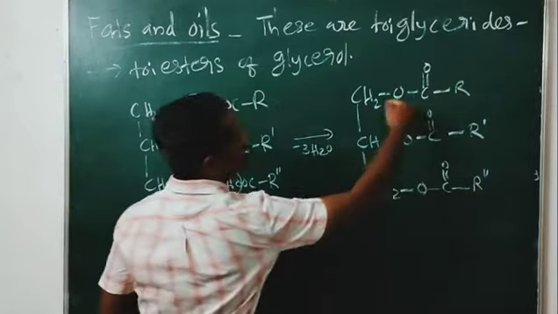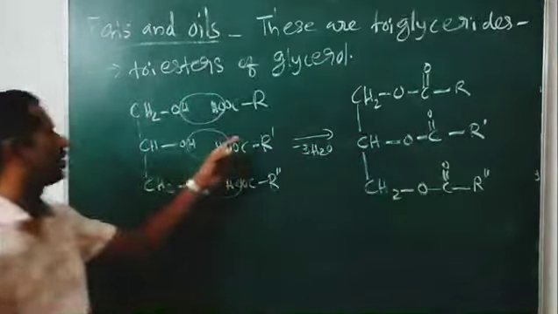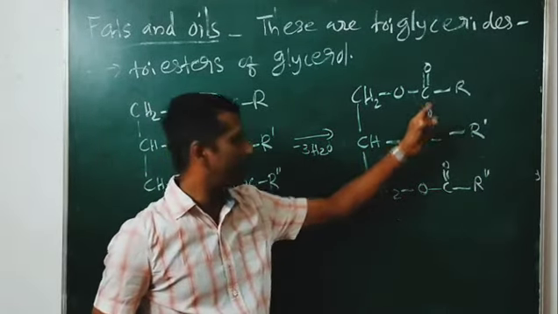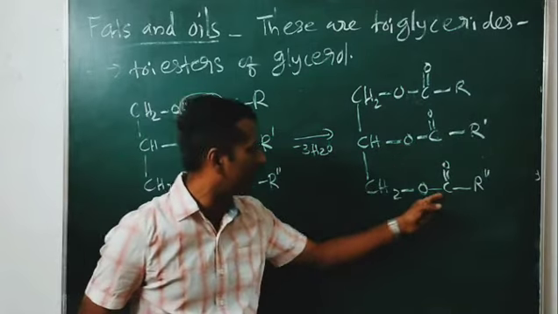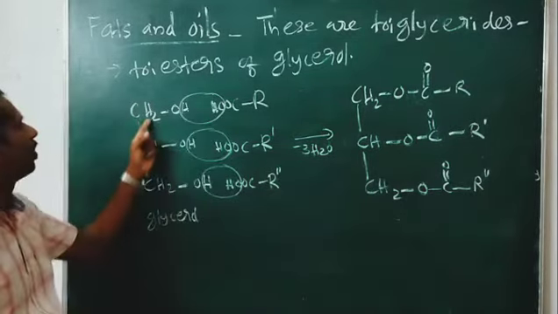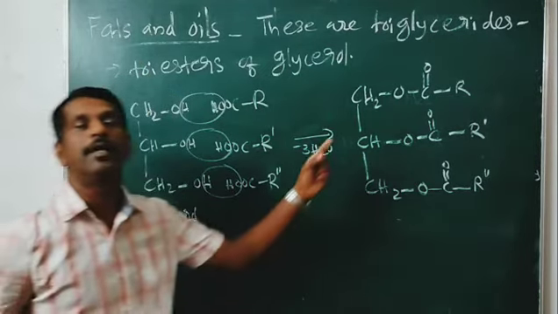So what is this? This is a triester. This is an ester unit, this is another ester unit, this is also an ester unit. That means this is a triester of glycerol. They are known as fats and oils.